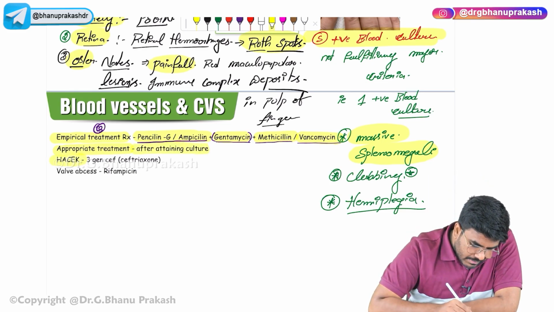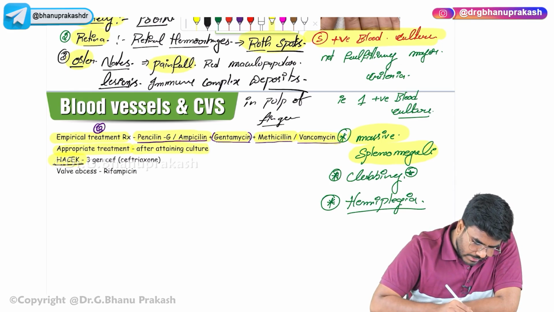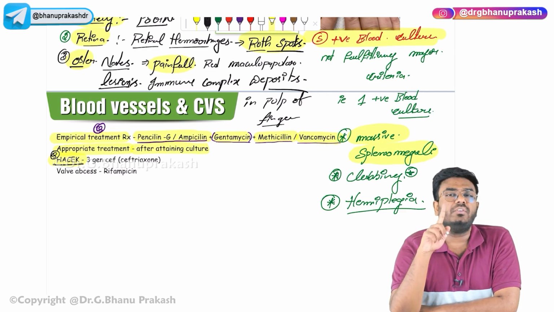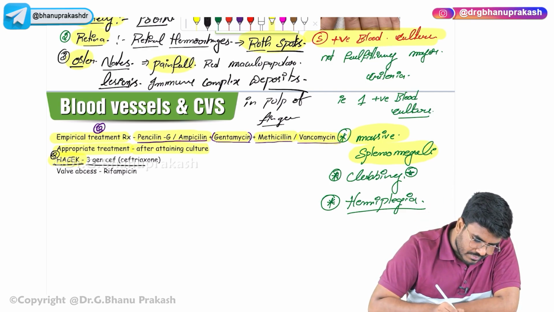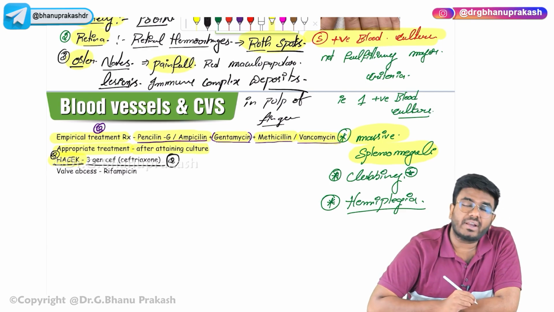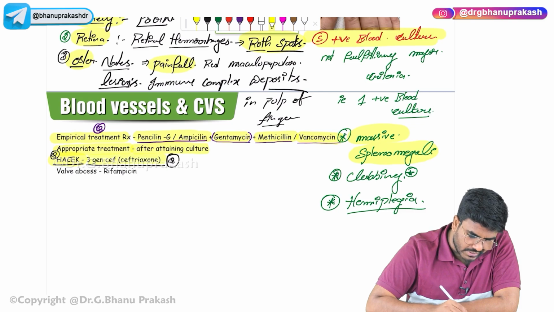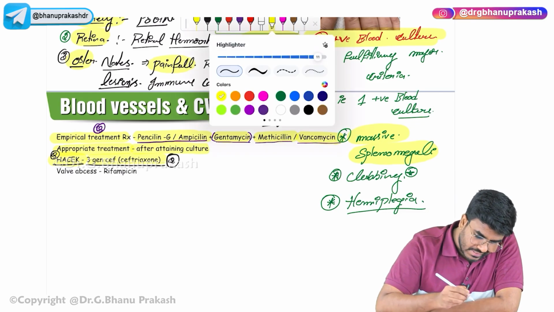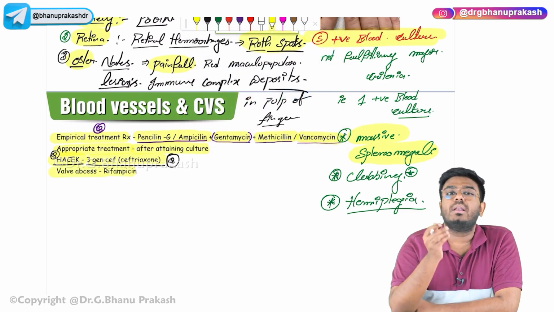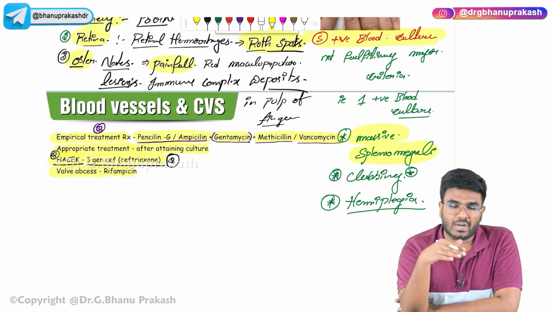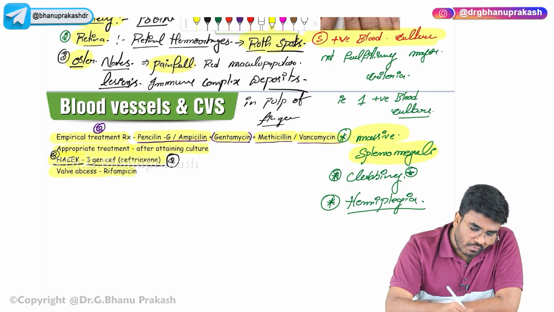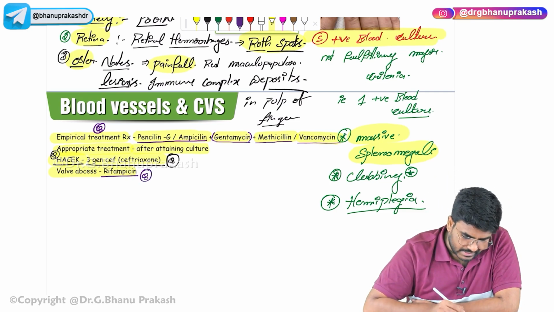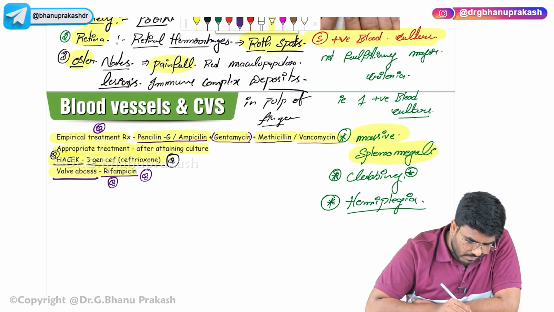If the organism is from the HACEK group of organisms, which I have shown you already, then, this is an MCQ, treat it with third generation cephalosporins like ceftriaxone. If there is a valve abscess, normal antibiotics cannot penetrate through the abscess. So if there is a valve abscess, then you have to go with rifampicin. It's an anti-tubercular drug, yes, that one. So rifampicin is used in the condition of valve abscess.